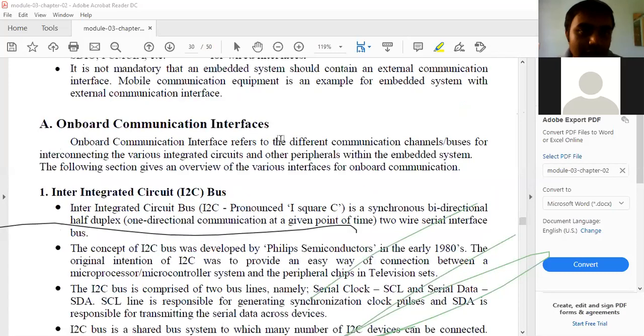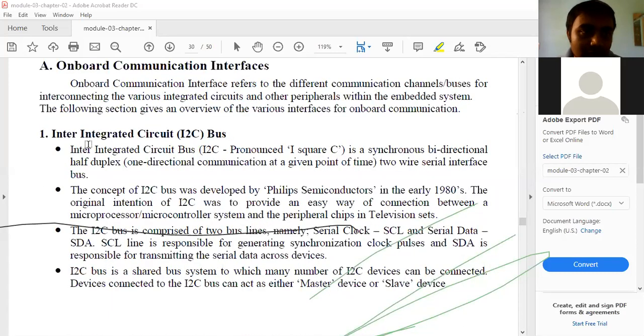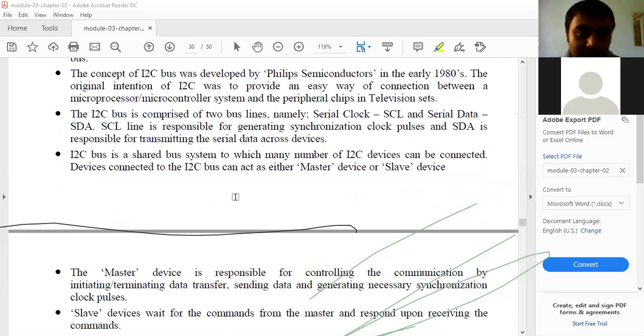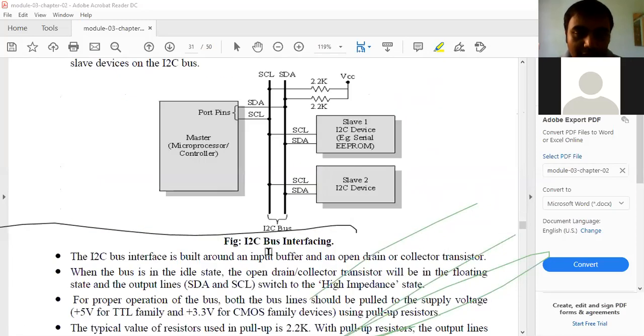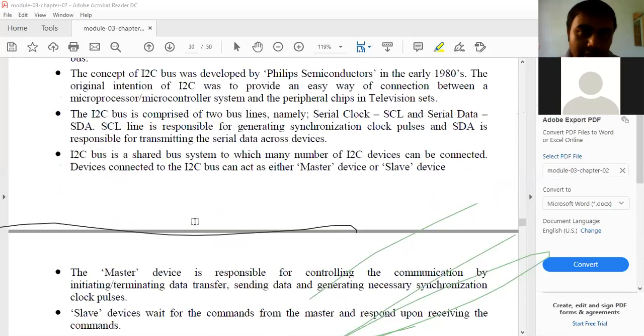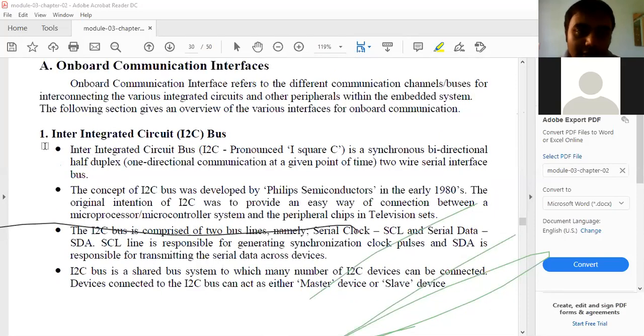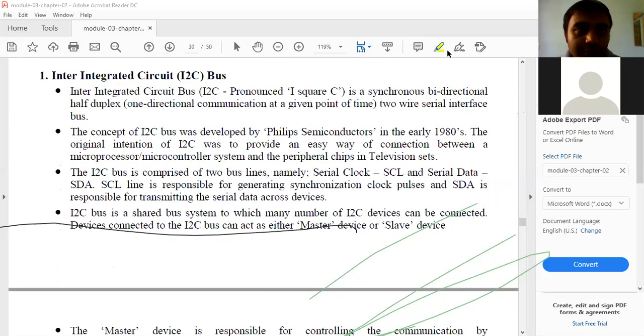Okay, onboard communication interface. We'll discuss one by one. Inter-integrated circuit, I2C bus, right? So this is the diagram. I2C bus. Why is it called I square? Because there are two ICs, that is why it is called I2C. Inter-integrated circuit bus. So what's the meaning of this inter-integrated circuit bus?